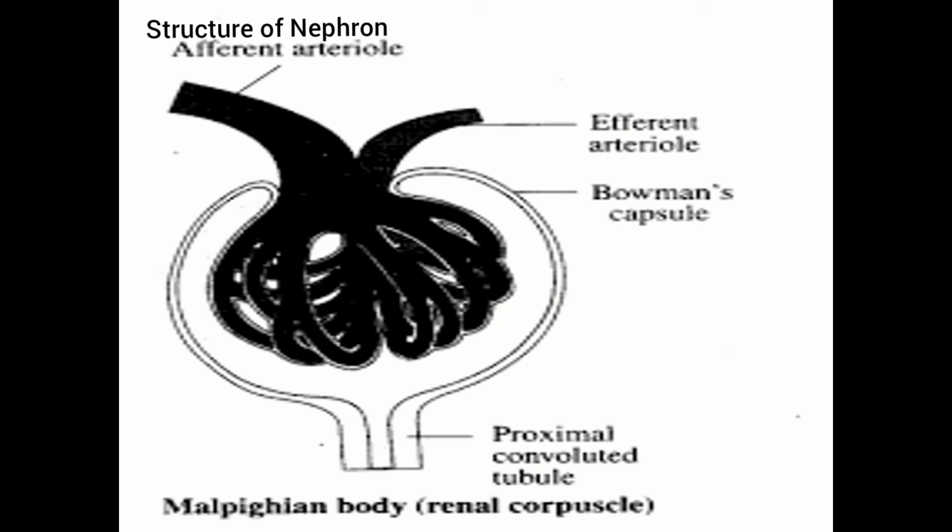Now this is Malpighian body, or we call it renal corpuscle. So it consists of afferent arteriole, a cup-shaped structure, Bowman's capsule, and a tuft of capillaries. So this is the Malpighian body, or we call it the renal corpuscle.